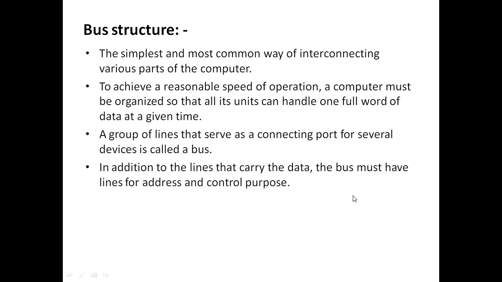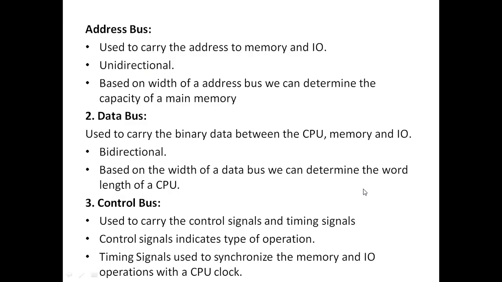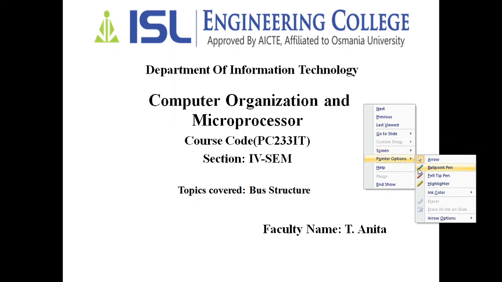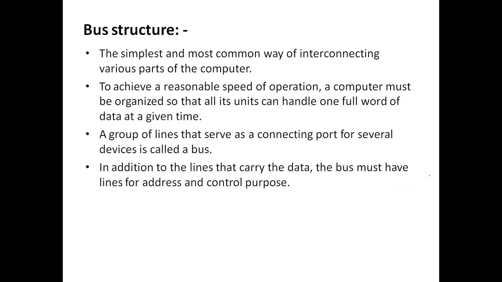So when we talk about a bus, here we'll have three different types of buses. So what are the three different types of buses? In the sense, bus is divided into three. The first one is the address bus, the second one is the data bus, and the third one is the control bus. So these are the three different buses, and collectively we call them a system bus.